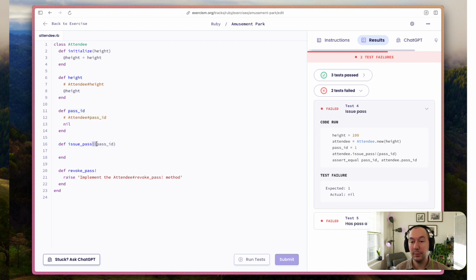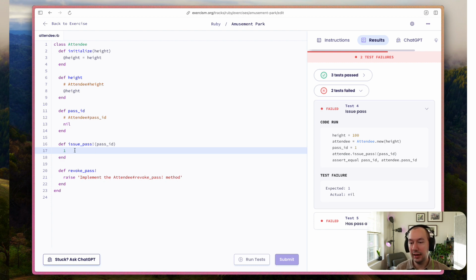So when we issue the pass, let's see what this should look like. We're expecting 1. So I think in this case, I might not have enough information in front of me. So if I pass 1, that fails.